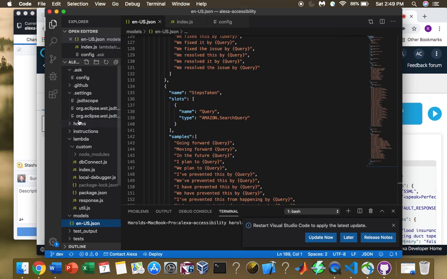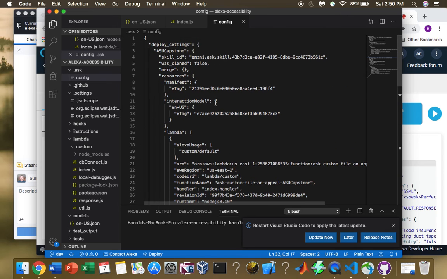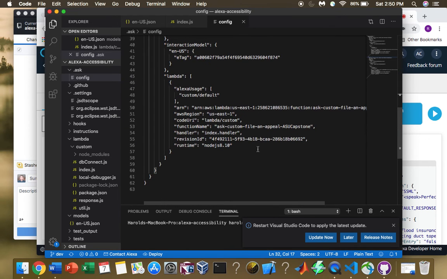And many of these are provided by Amazon, but we have to modify them in order to have the correct skill ID, the right E tag so that it points to the right thing when we're testing and deploying.